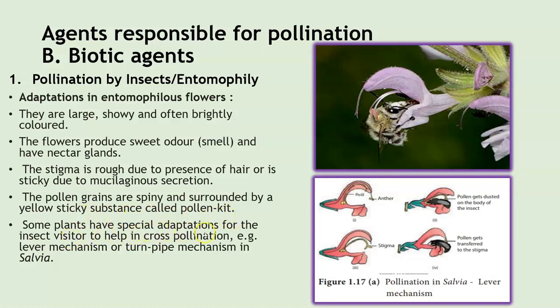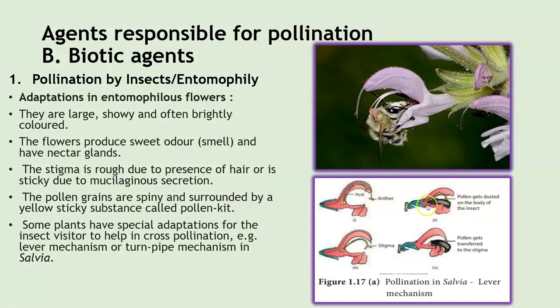Now some plants have special adaptations for insect visitors to help in cross-pollination. For example, we have the lever mechanism or the turnpike mechanism in Salvia. Have a look at this image. This is a real-time image of an insect carrying out the process of pollination in Salvia. Have a look at this image here. You can see the anther is present above and the stigma. So along with the stigma, the anthers are present here.